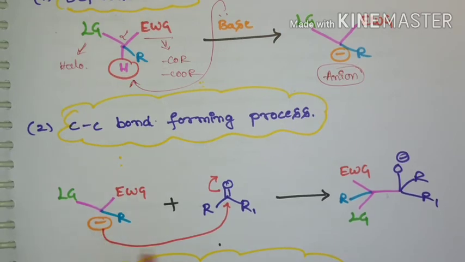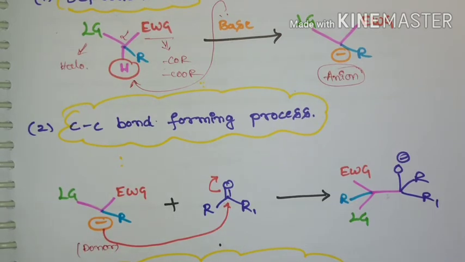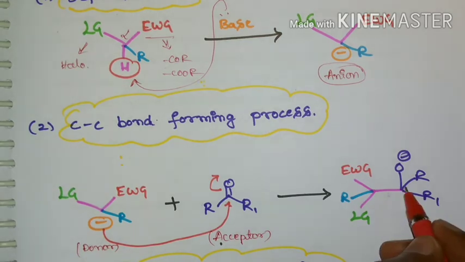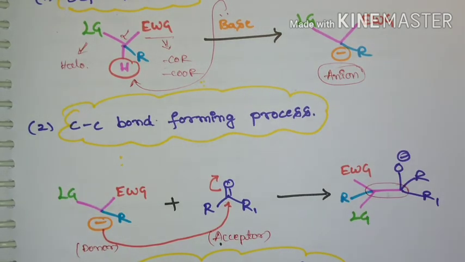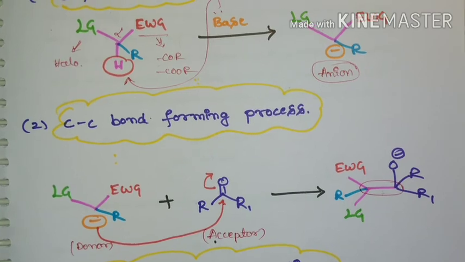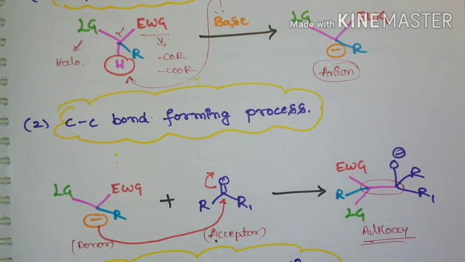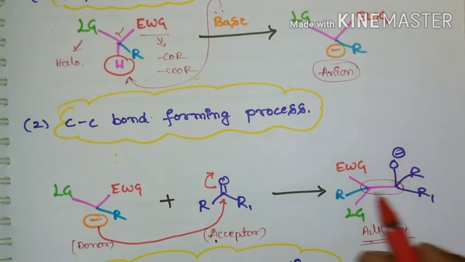This anion reacts with either aldehyde or ketone. Here this is acting as donor and this is acting as acceptor. You can see there is formation of a carbon-carbon bond and you get an alkoxide derivative. If it takes a proton, then you can have a halohydrin intermediate.